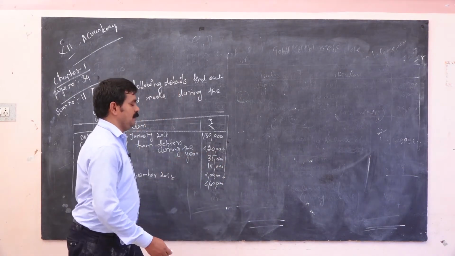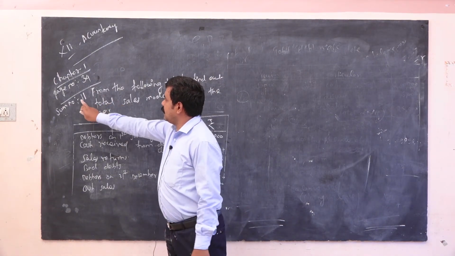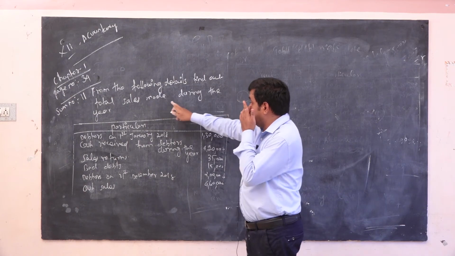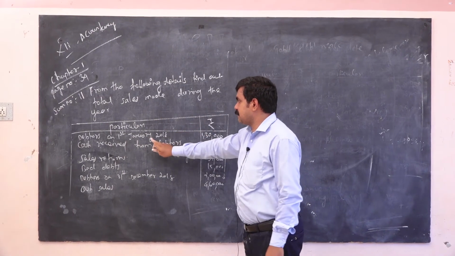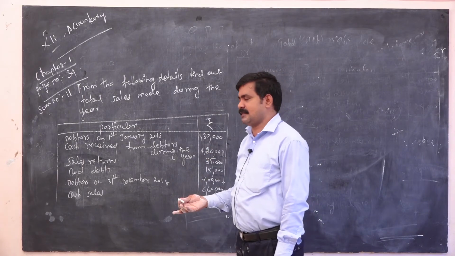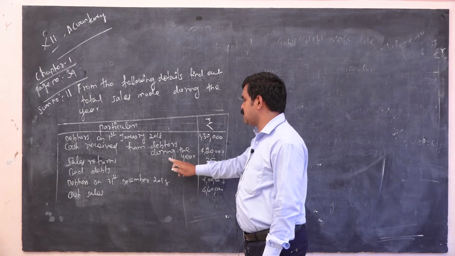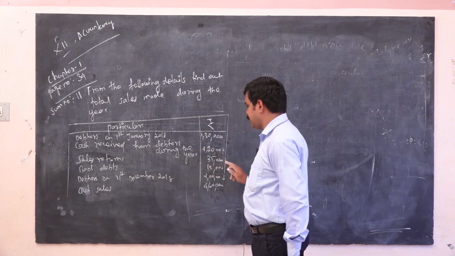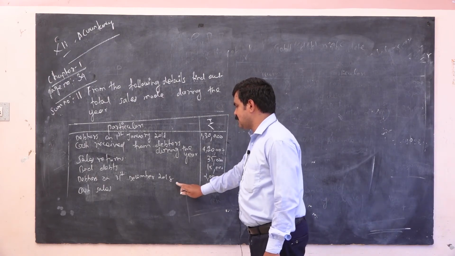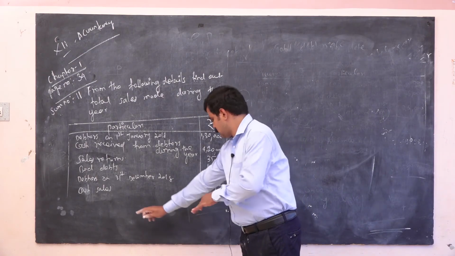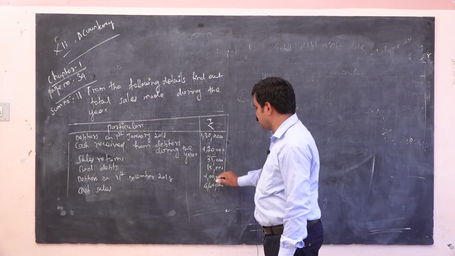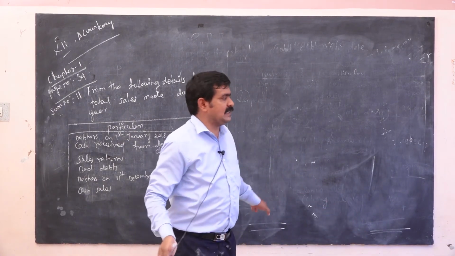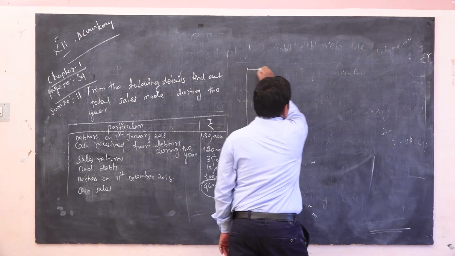We start with the next problem. The sum number 11, page number 34. This is chapter 1. Okay. From the following details, find out total sales made during the year. Debtors on 1st January, that is the opening balance, 1,30,000. Cash received from debtors during the year 4,30,000. Sales return 35,000. Bad debts 15,000. Debtors on 31st December 2018, 2 lakh. Then cash sales 4,60,000. So no need to take this in the account. Okay, so this is called cash sales. So now going to start the problem.